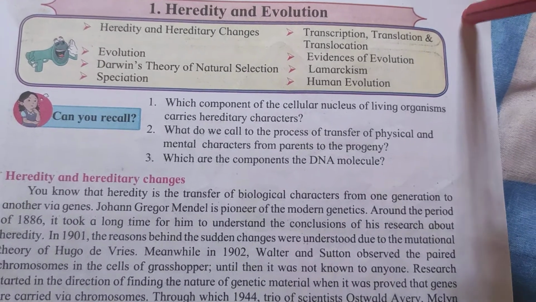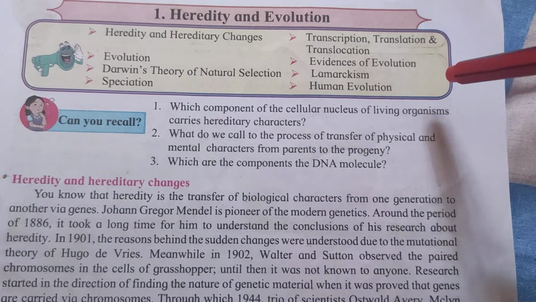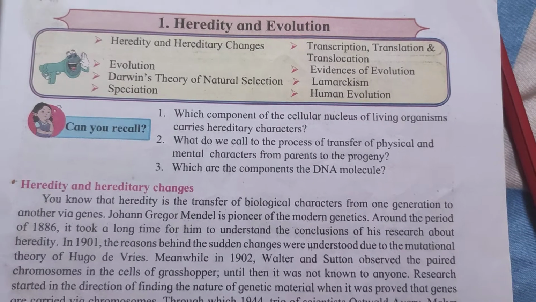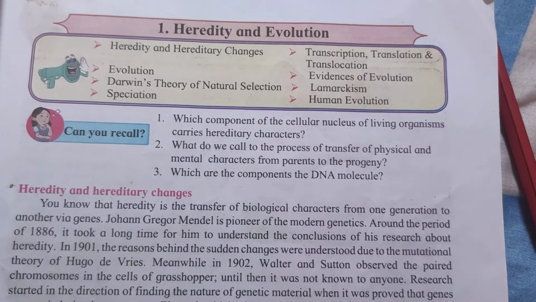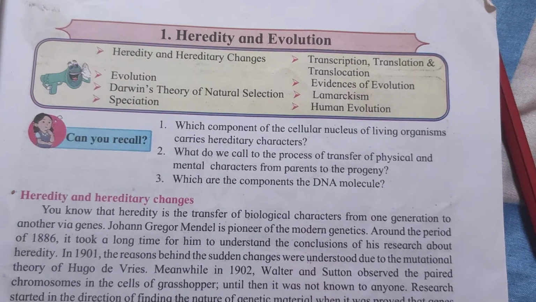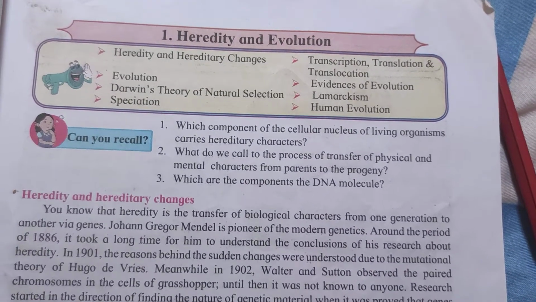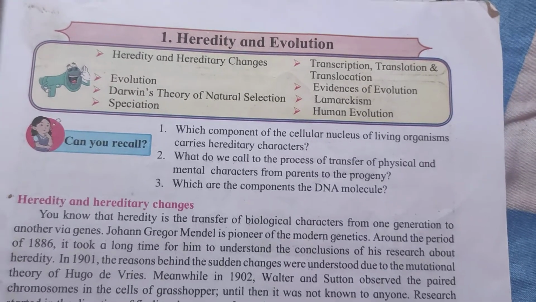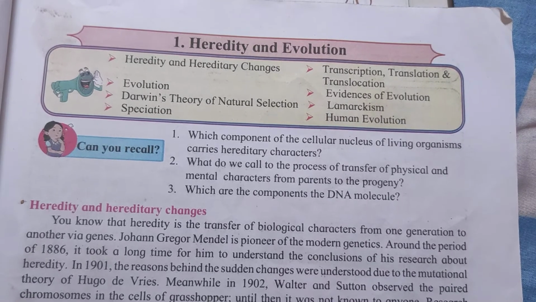Biological characters means our height, structure of face, structure of ears, eyes, the distance between two eyebrows, and the nature of your hair, whether it is curly, straight or silky. Everything related to your body part or the nature of your body are biological characters, which can be seen by our naked eyes.